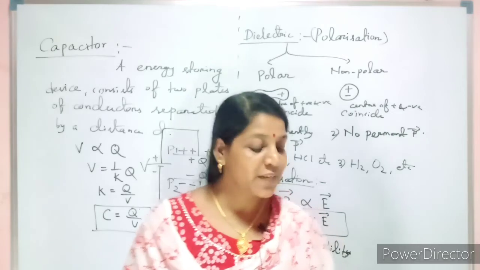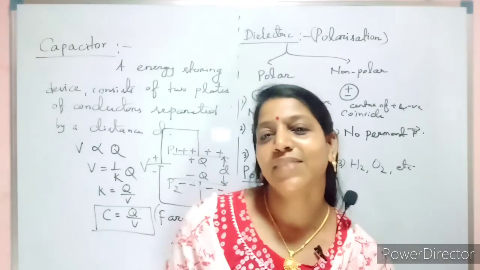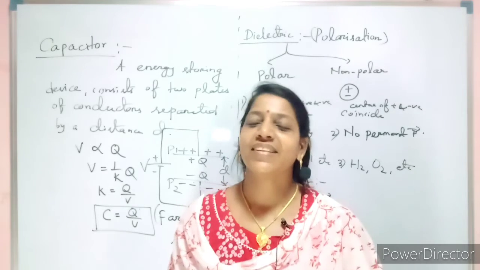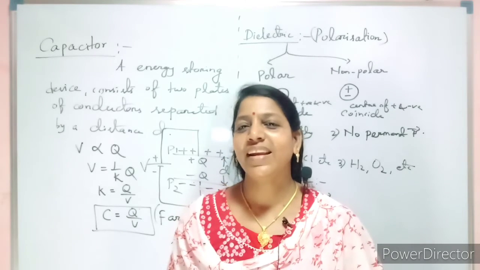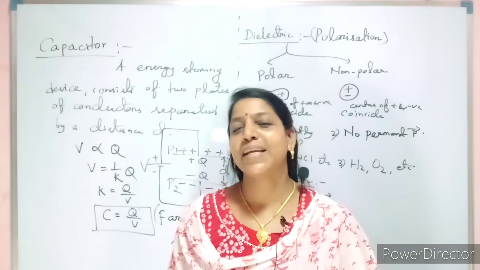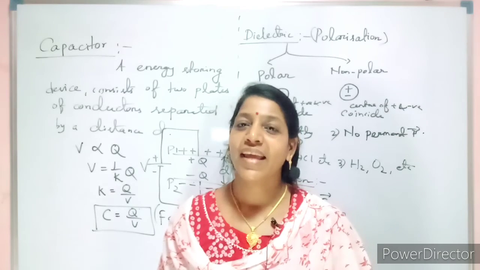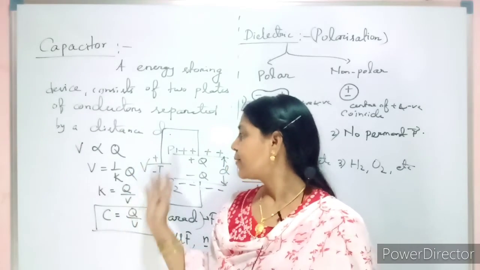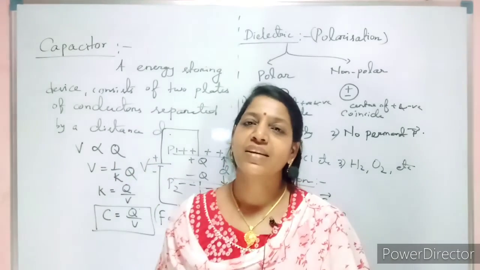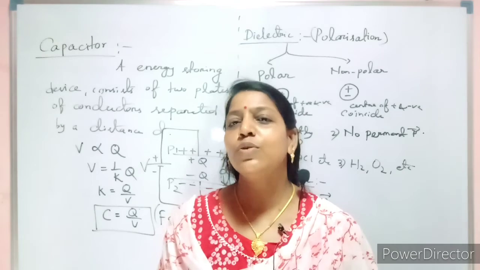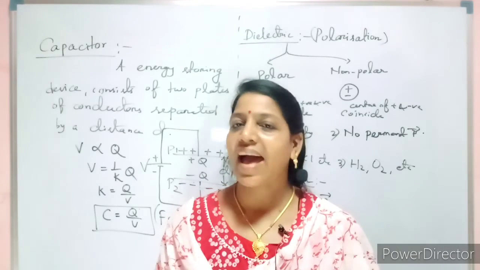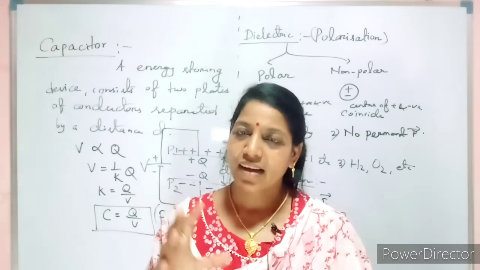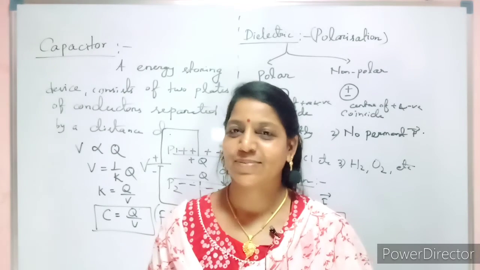Okay. So in my next video, I will upload the derivation of the capacitance of a parallel plate capacitor, then the energy stored in a capacitor. Here, for a parallel plate capacitor, C equals epsilon naught A by d. One more thing: we will first do the derivation without dielectric, meaning the dielectric is air. Next we will do the derivation with a dielectric of dielectric constant K.